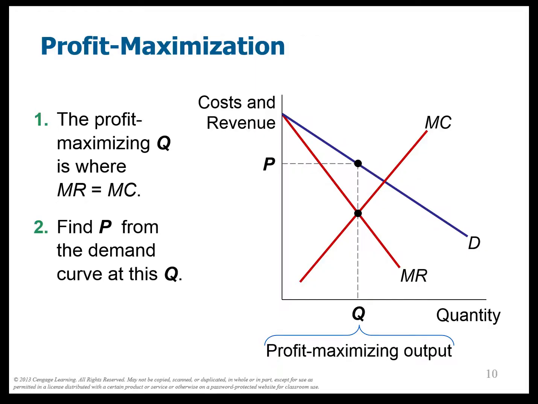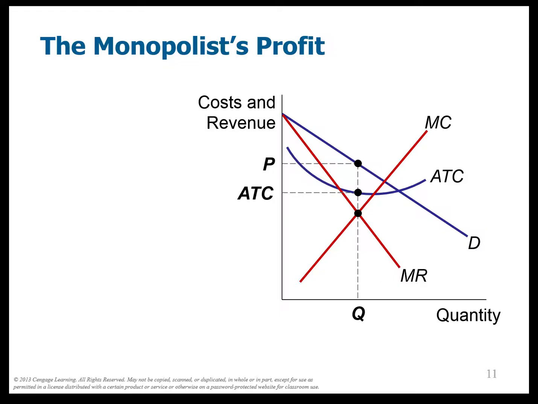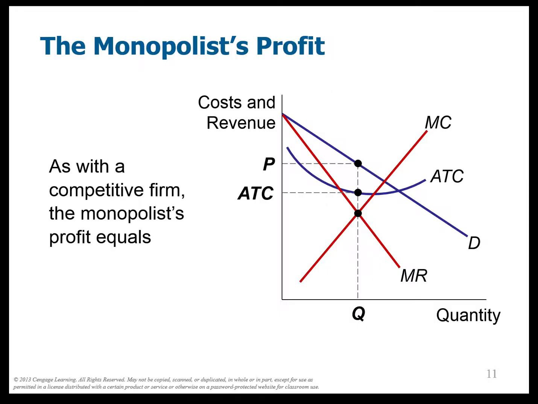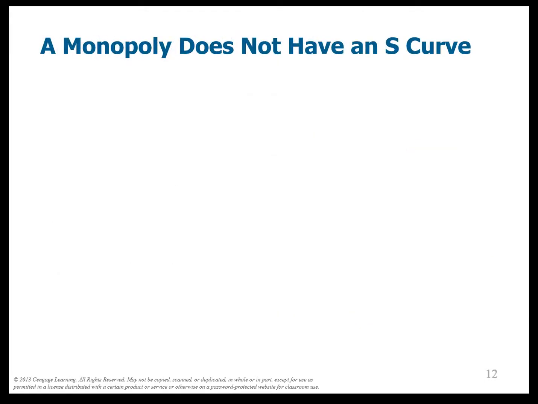So profit, well, we're going to have to throw in an average total cost curve here. The average total cost curve doesn't have to be under the demand curve. If the average total cost curve was, let's say, up here perhaps, then the monopoly would actually make a loss. This would be a loss, this area right here. But to make it easier, let's suppose that the average total cost curve is down below, and price minus average total cost is how much the monopolist is making on each unit times Q units. That's the total profit. Okay, a monopolist does not have a supply curve.